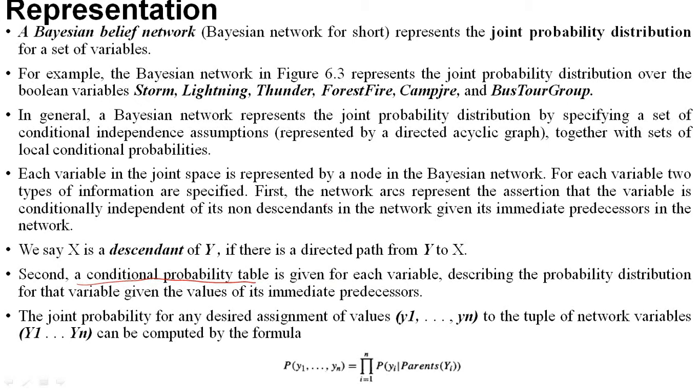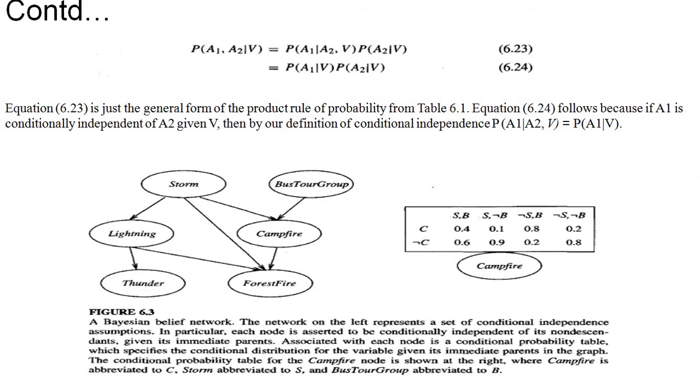First we think of the network arcs, and second, a conditional probability table is given for each variable, describing the probability distribution for that variable given the values of its immediate predecessors. You can see here the conditional probability table given for campfire, along with its parents' values.